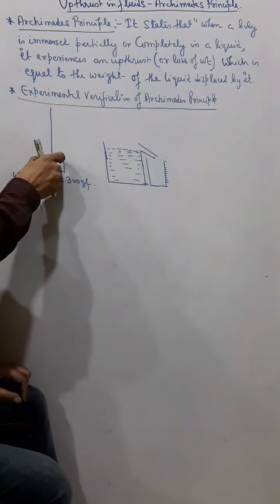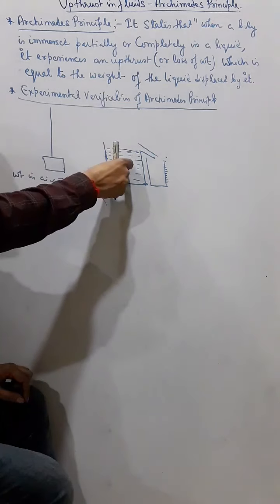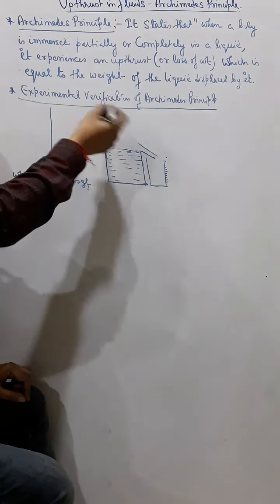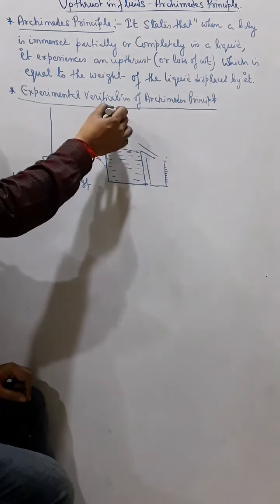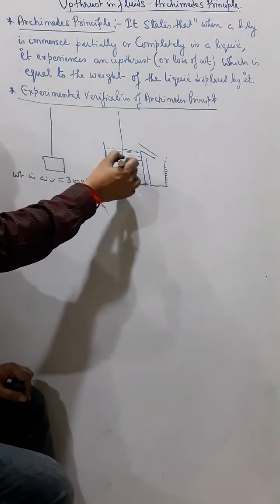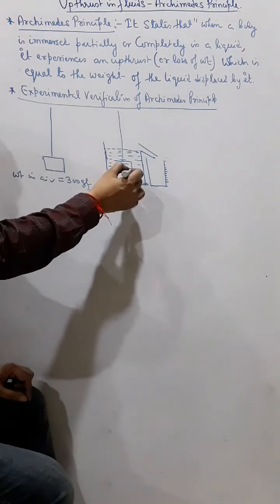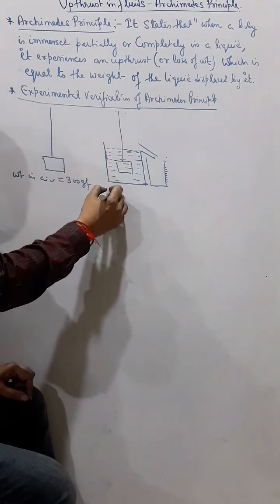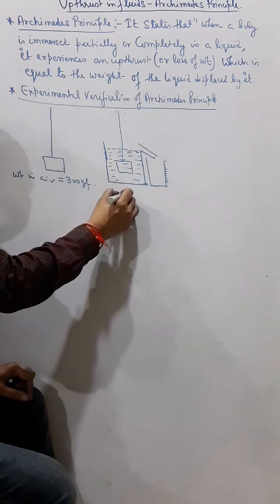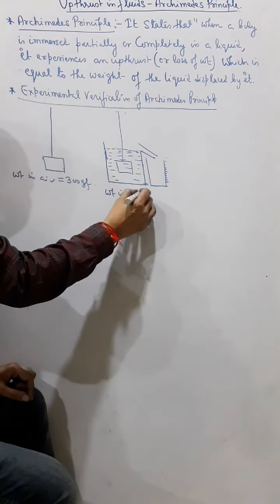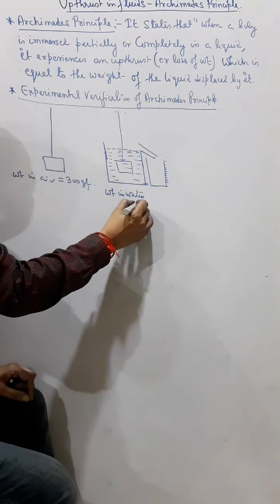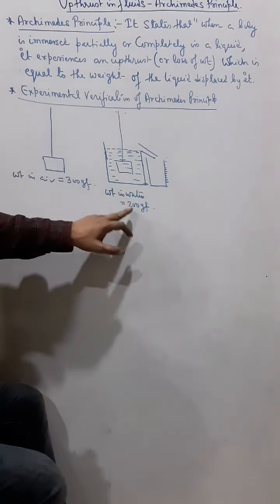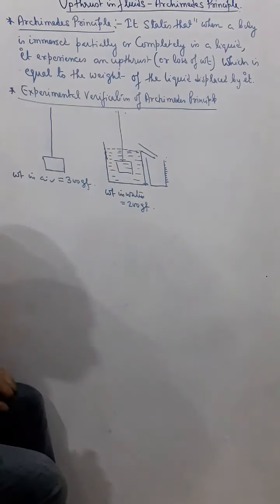Now if I place this body inside water, here we are verifying with water, fitted with a spring balance, and immerse it, the spring balance reading gives the weight in water. We will see the weight in water will be less. Suppose the weight in water is coming as 200 gf.